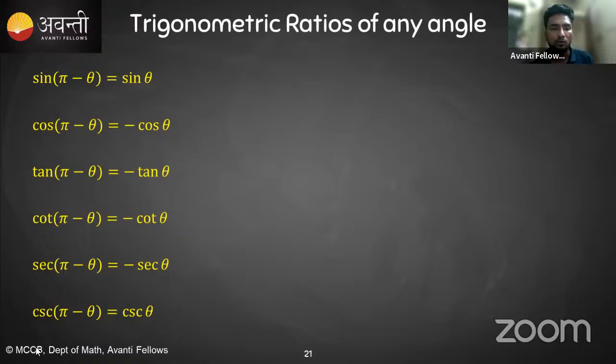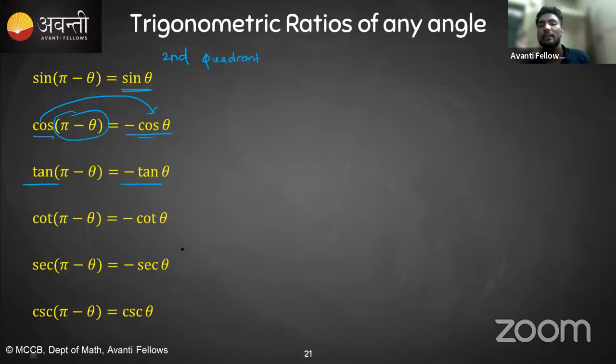Now look at what happens here: pi minus theta. Pi means second quadrant, the very boundary of the second quadrant, and then minus theta means we are in the second quadrant only. So pi minus theta means second quadrant. Now again there is no negative sign, it is positive for sine. For cos it is negative, because in the second quadrant cos is negative, but cos will stay cos because the change is around pi. Pi means 180 degrees. For tan also it is minus tan theta.